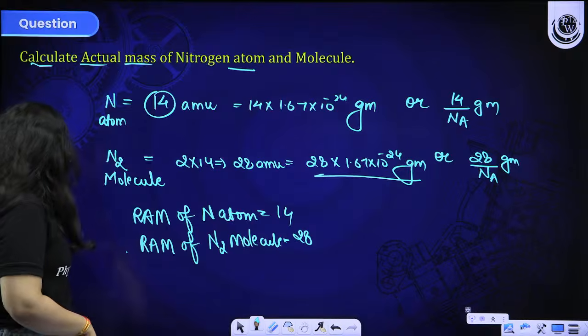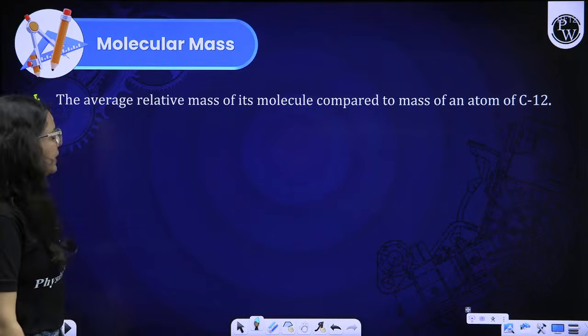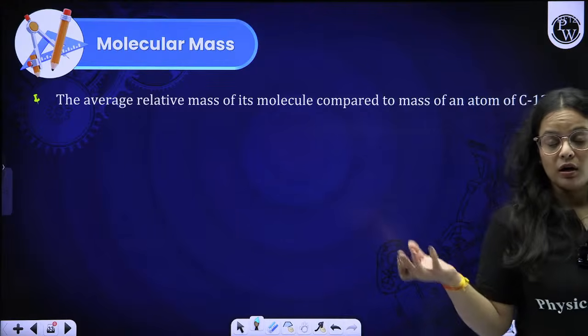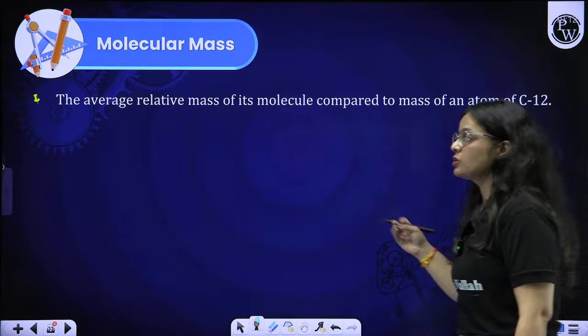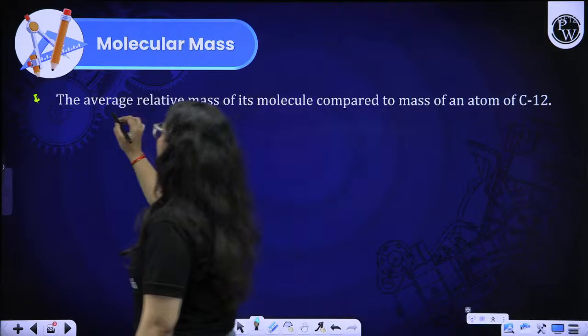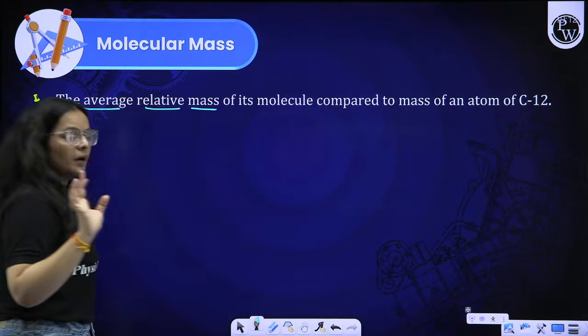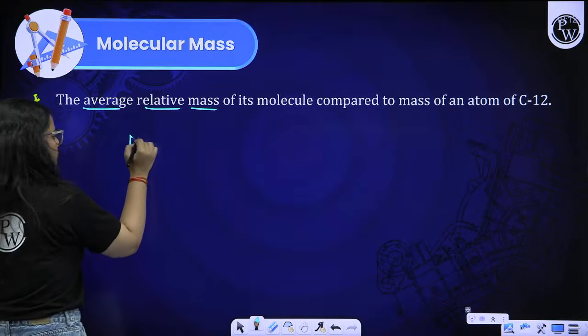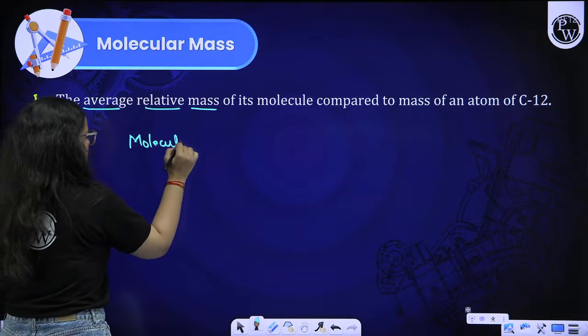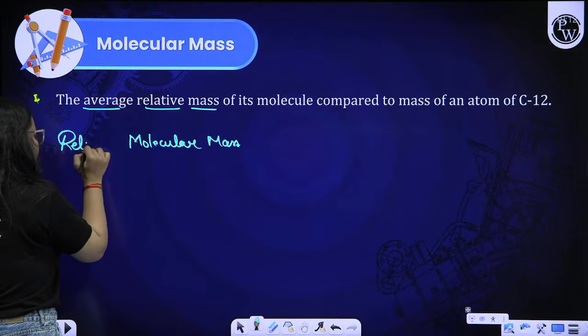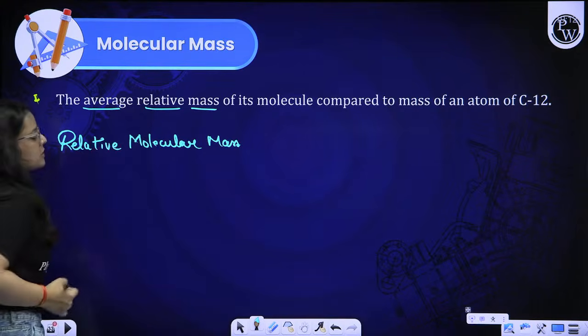In a similar way, as we discussed relative atomic mass, we also have relative molecular mass. Molecular mass is also relative.